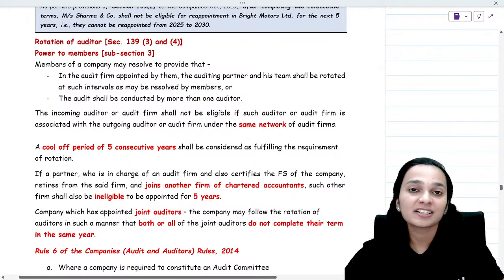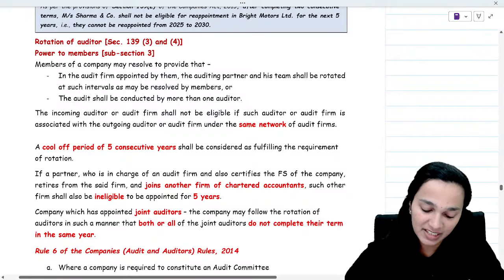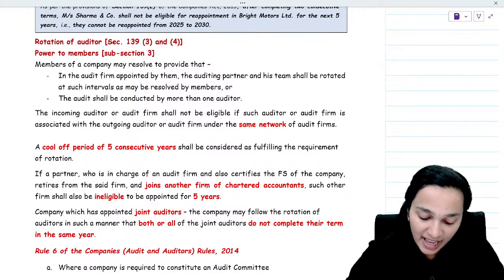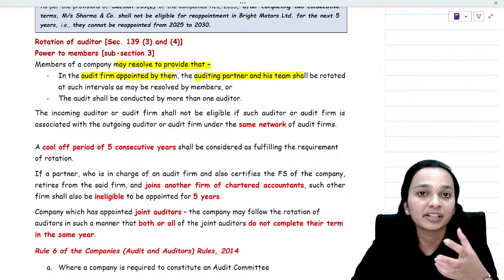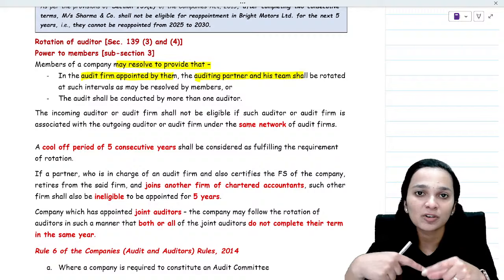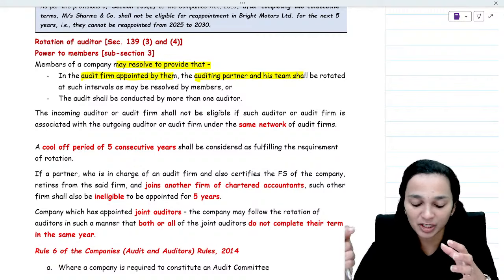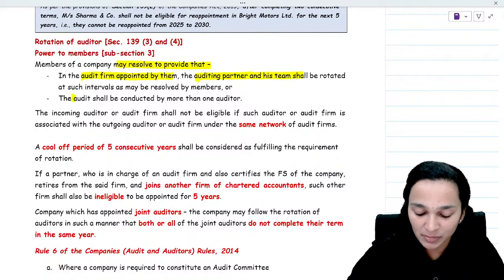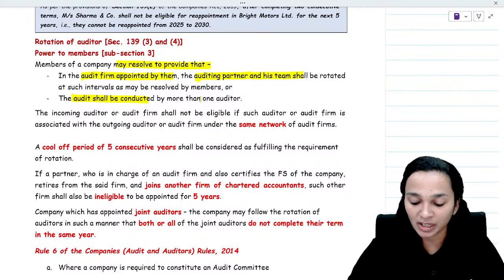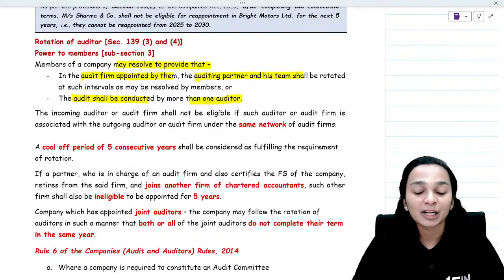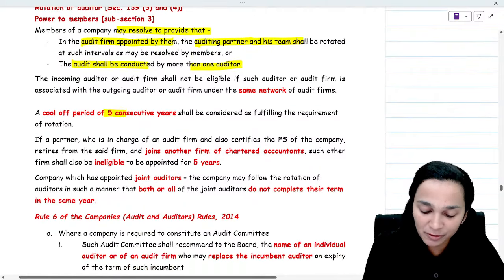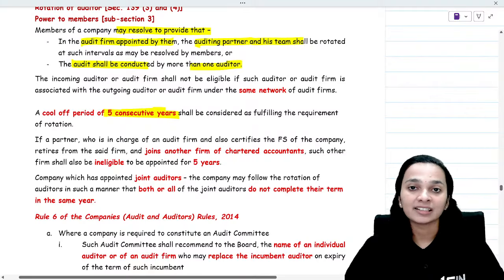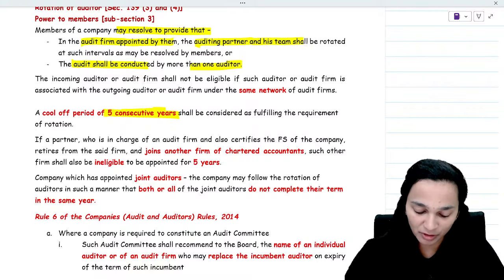Now, what is the power of the members? So, the members of the company may resolve to provide that in the audit firm appointed by them, the auditing partner and his team shall be rotated. That is, there shall be a change in the auditing partner and his team at regular intervals. And also, they may say that the audit should be conducted by more than one auditor. If they want, they may request this particular thing. Now, the cooling off period is for 5 consecutive years, and this has to be fulfilled for the rotation requirement.